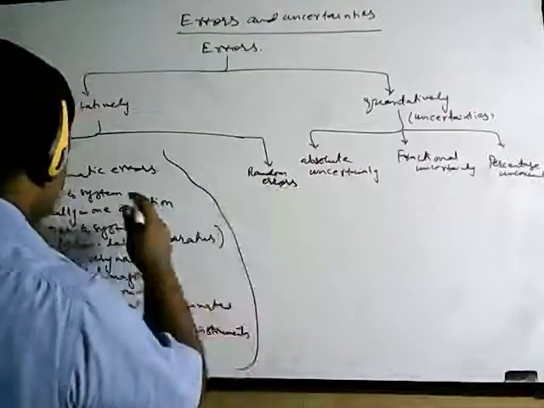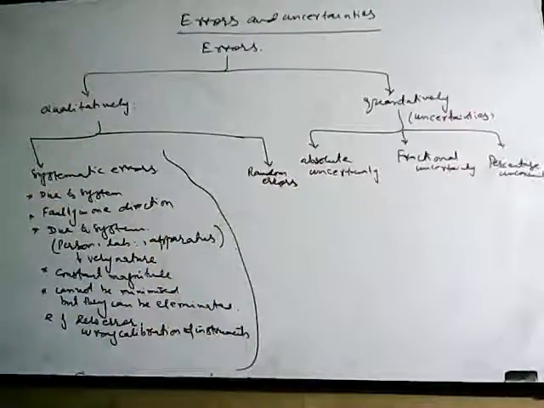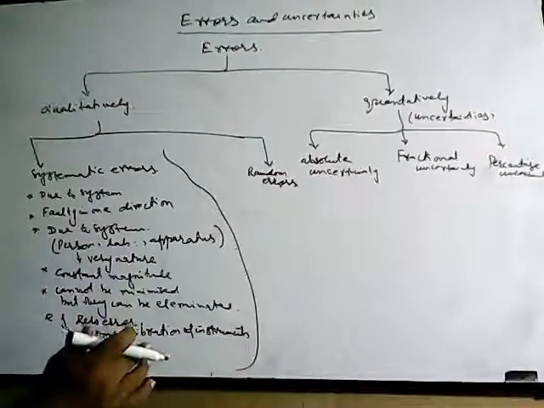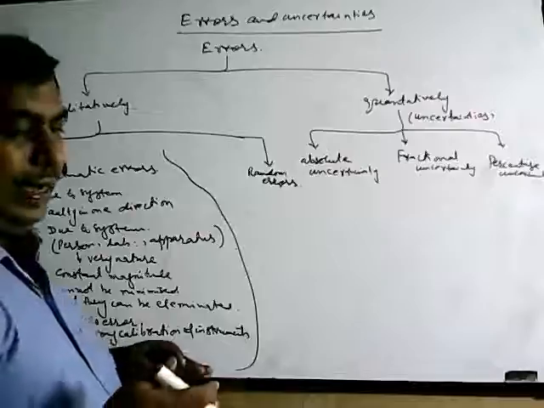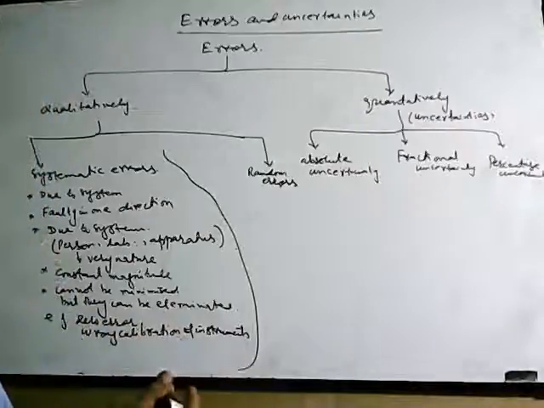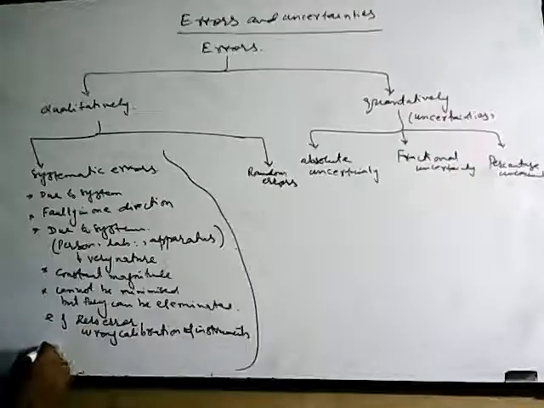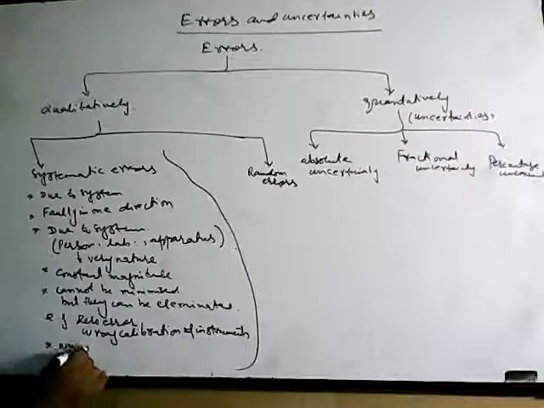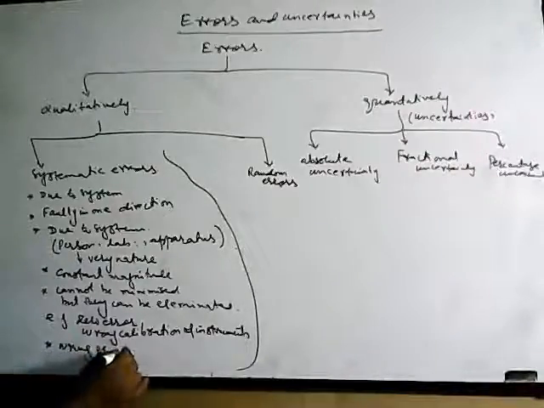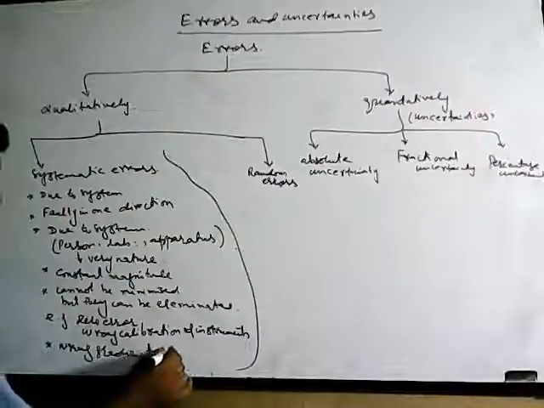Now, systematic error cannot be recognized from the graph. Why? Sometimes, due to the systematic error, you may have a wrong gradient or a wrong y-intercept. So due to the systematic error, I can say a wrong gradient or wrong y-intercept from the graph.